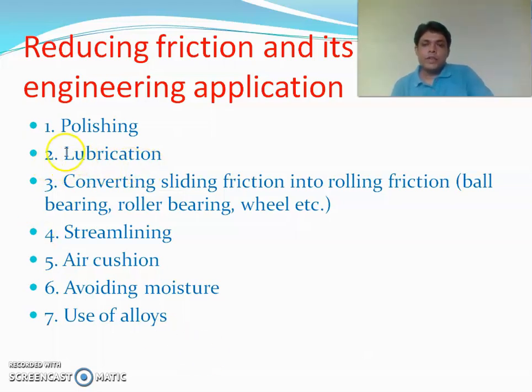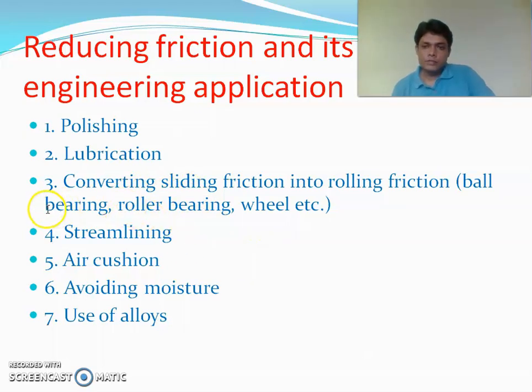Number two is very important, that is lubrication. Lubrication is applying a kind of oil between the surfaces of two solids, and in that case it makes a thin layer of fluid between the solid surfaces, and we know that viscosity is much less compared to the sliding friction, so lubrication reduces the friction by a considerable amount.